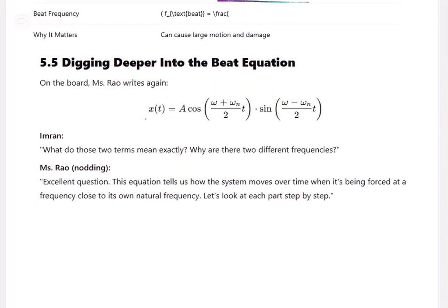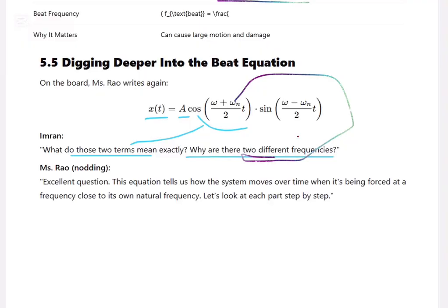So x of t equals A into cos((omega plus omega n)/2 t) times sin((omega minus omega n)/2 t). What do these two terms mean exactly? Why are there two different frequencies? One frequency is omega n, another one is omega. Excellent question. This equation tells us how the system moves over time when it's being forced at a frequency close to its own natural frequency.